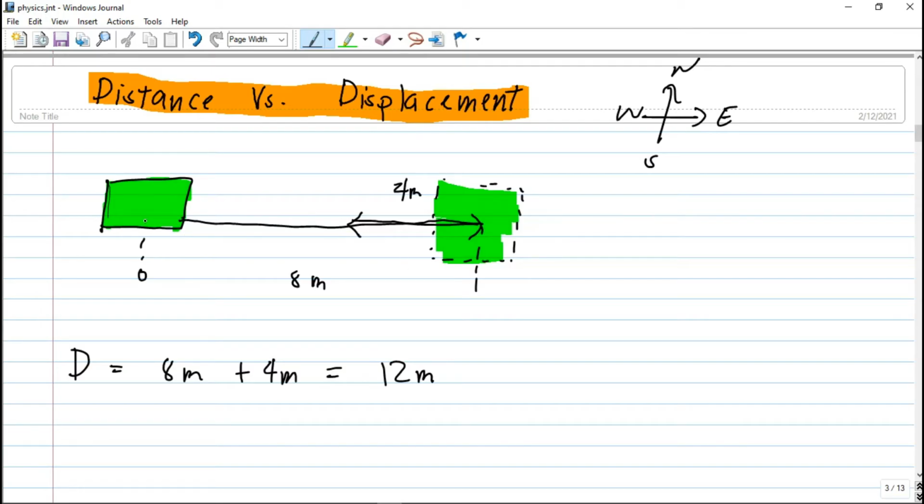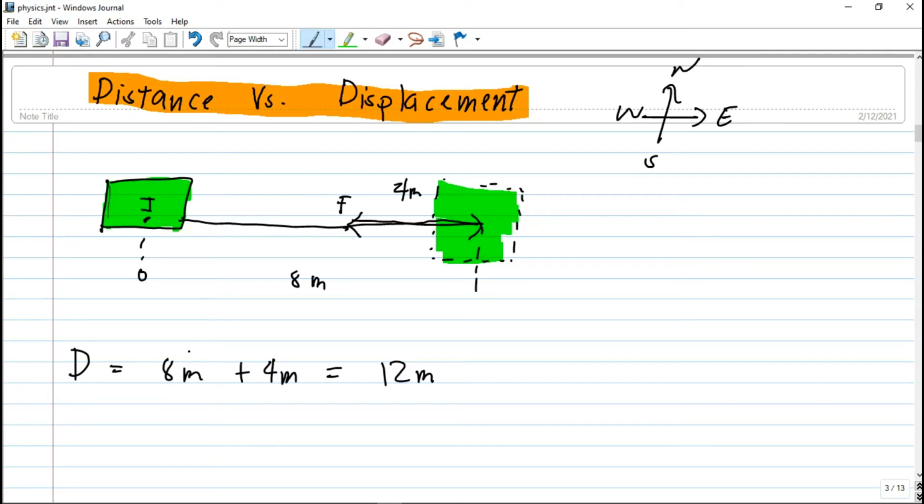Why? The distance from the initial position to the final position is just equal to 4 meters, because you traveled 8 meters to the right, then went 4 meters to the left. This 4 meters is a negative value. This is just your number line, the Cartesian coordinate plane. The main difference between distance and displacement is that distance is a scalar quantity, but displacement is a vector quantity.